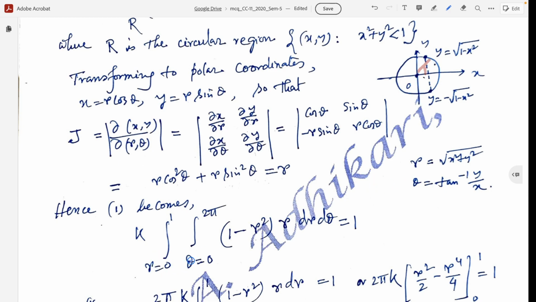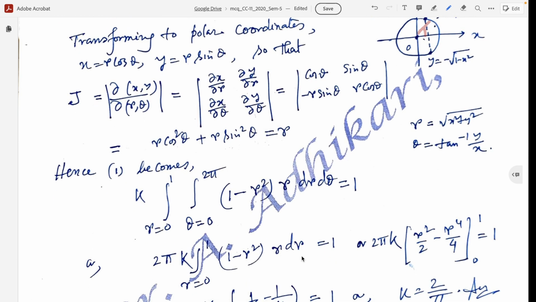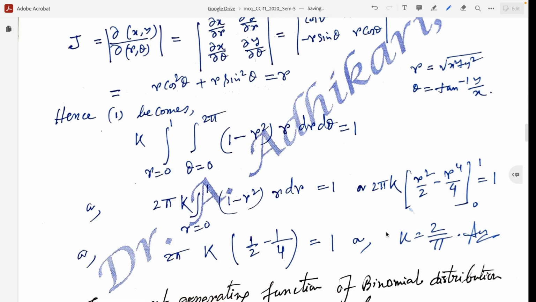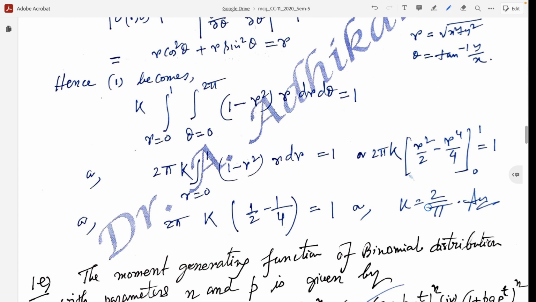Integrating first with respect to theta gives 2 pi, so 2 pi k times the integral from 0 to 1 of (1 minus r square) r dr equals 1. After integrating this definite integral from r equal to 0 to 1 and simplifying, we get k equal to 2 pi.